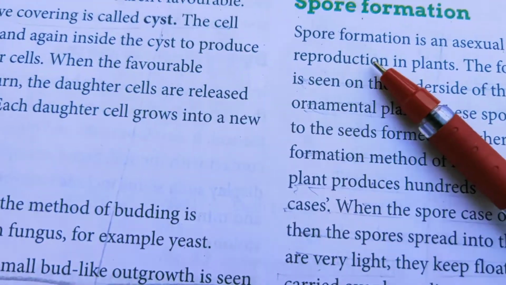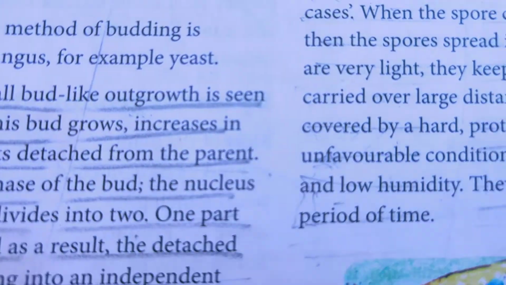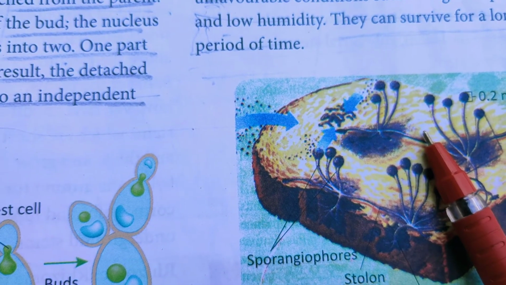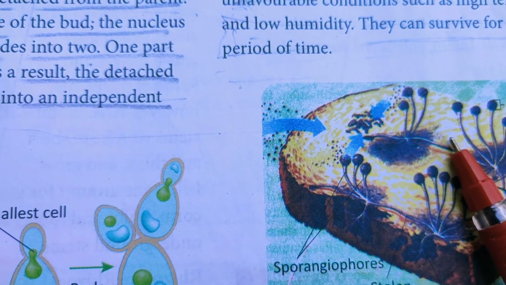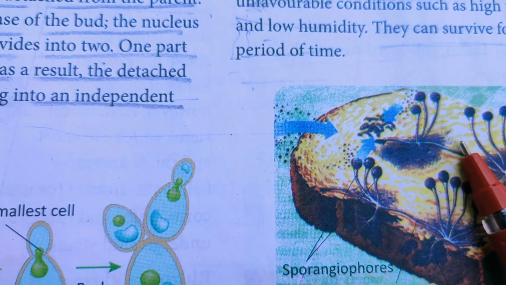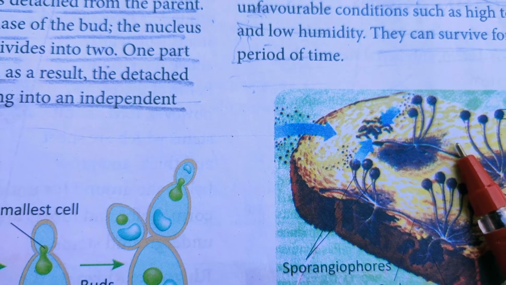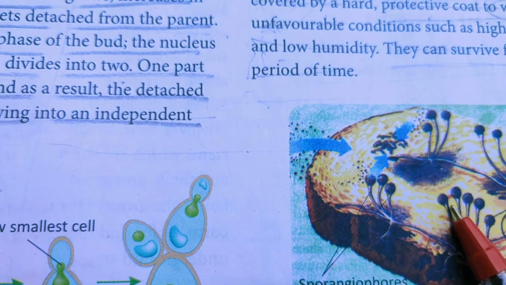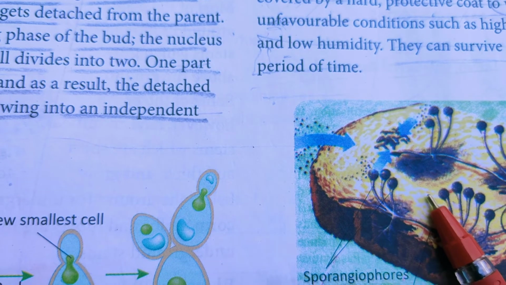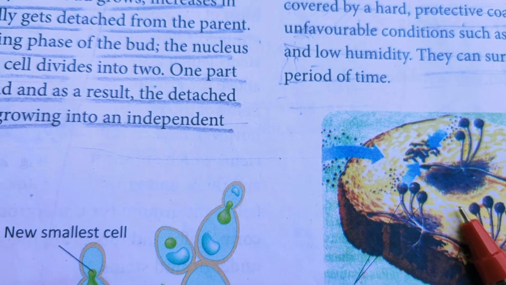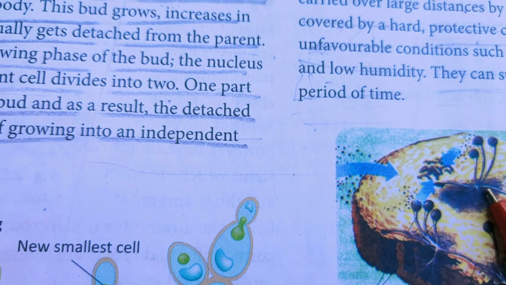Then spore formation. Spore formation is an asexual method of reproduction in plants. Spores are formed on the lower side of the leaves of some ornamental plants, and these spores are like the seeds formed in higher plants.